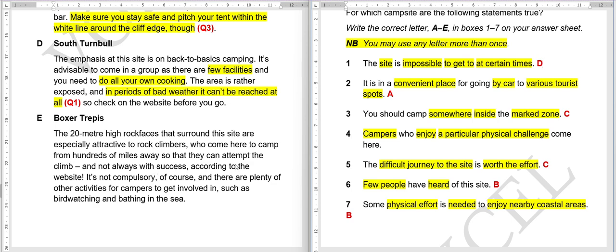It's not compulsory, of course, and there are plenty of other activities for campers to get involved in, such as bird watching and bathing in the sea. So if you are not able to climb the rock, you can do these activities, because they are not demanding. They are laid back activities basically.